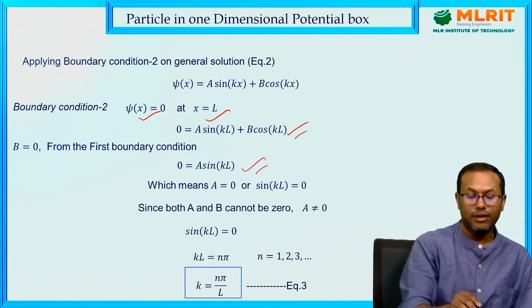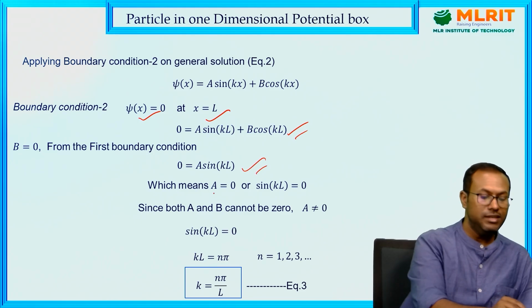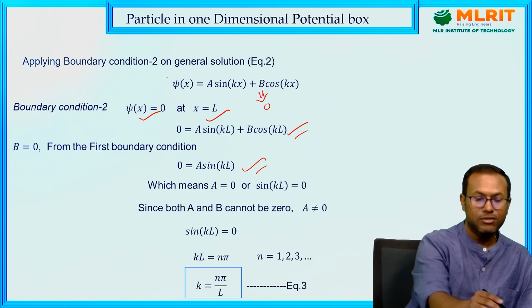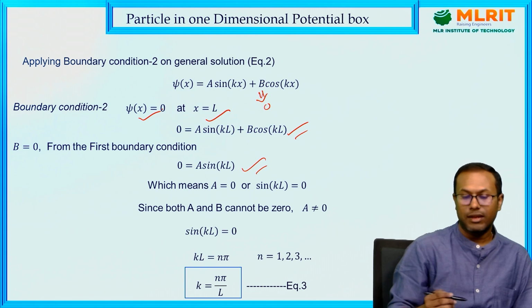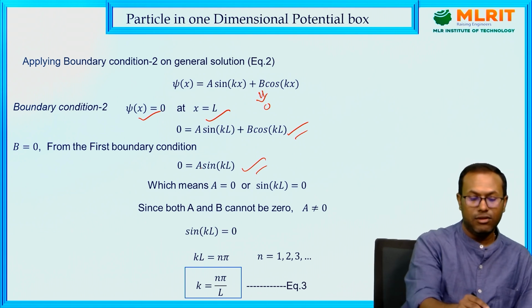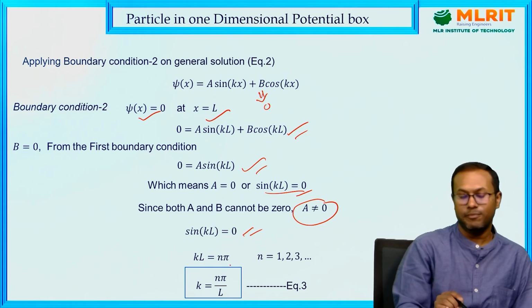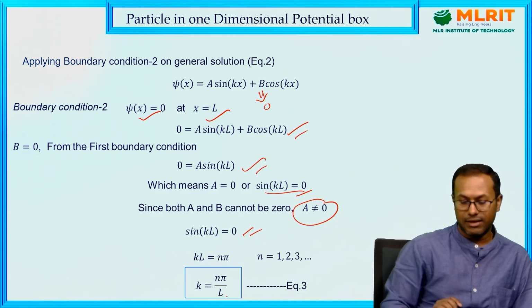Now A can never go to 0, because B is already 0. If A goes to 0, then psi is always 0, and that is not actual reality. So A cannot go to 0. The only possibility is sin KL goes to 0. If it goes to 0, we can write KL equals n pi. So we can write k equals n pi by L.